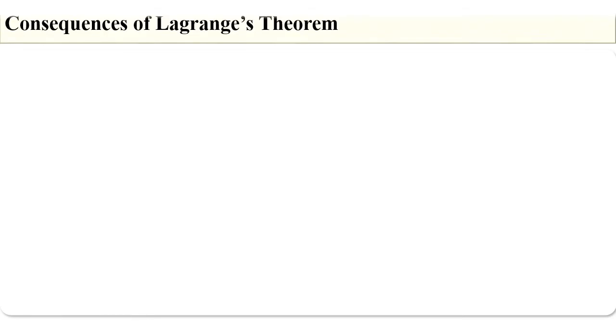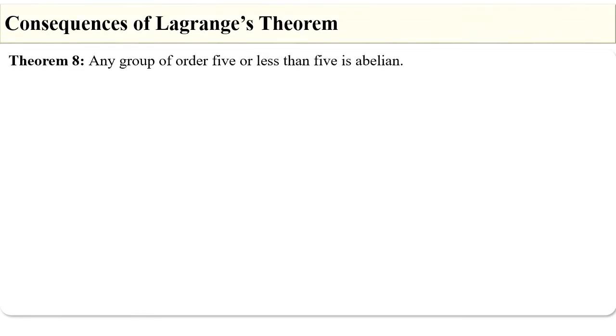The next consequence is: any group of order 5 or less than 5 is abelian. The proof is as follows. The numbers 5 or less than 5 are 1, 2, 3, 4, 5.